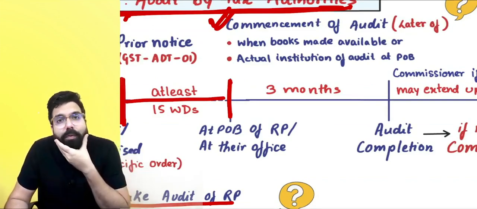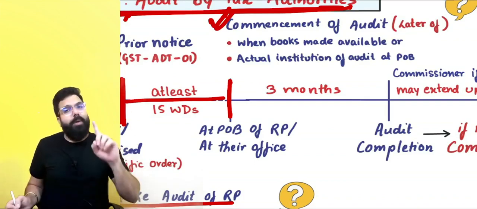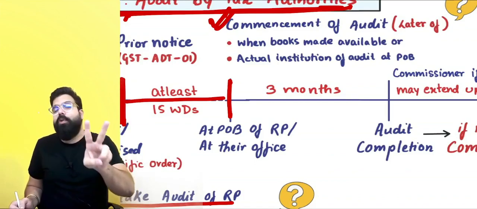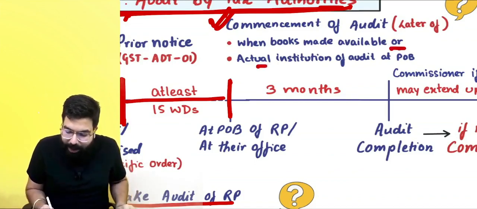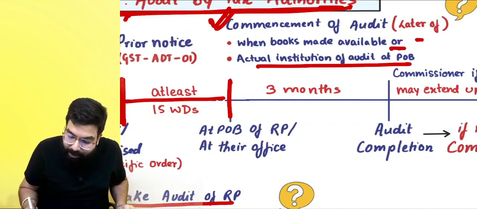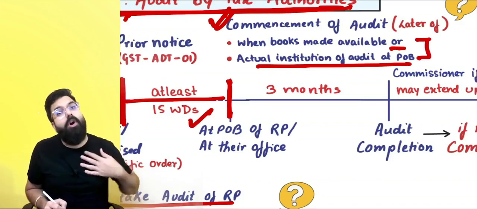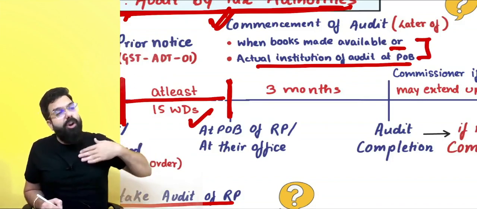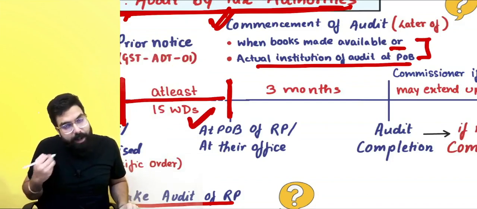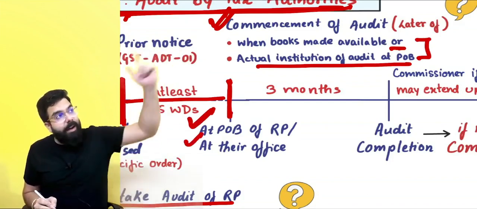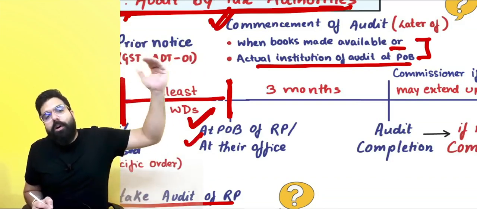Now, what is the date of commencement of the audit, sir? Date of commencement of the audit always is when books are made available, or actual institution of the audit at the place of business, whichever is later among these two. Okay, sir. Audit can happen at my place of business, or he might tell me, Ramesh, you have to take your books of account and come to our office. So audit can happen at our place of business, or at their place of business, which is basically the office of the officer.